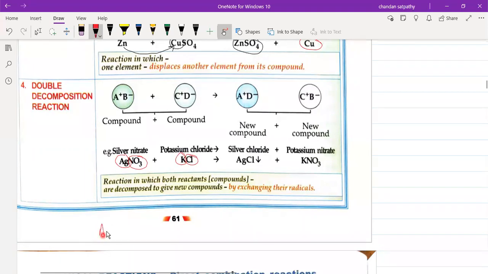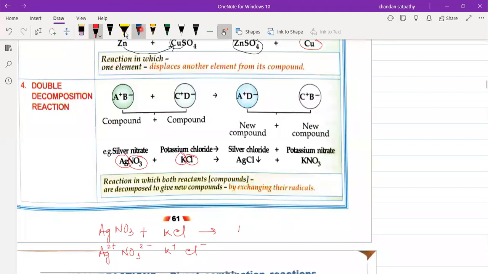When AgNO3 combines with KCl, it forms Ag ion and nitrate ion, and K ion, the potassium ion, and chloride ion.